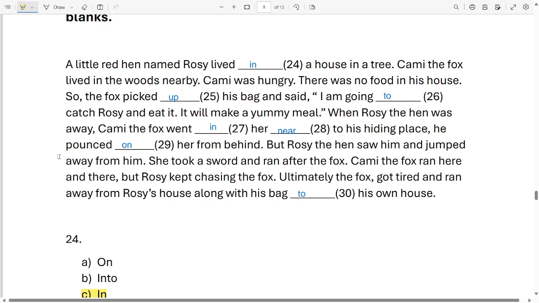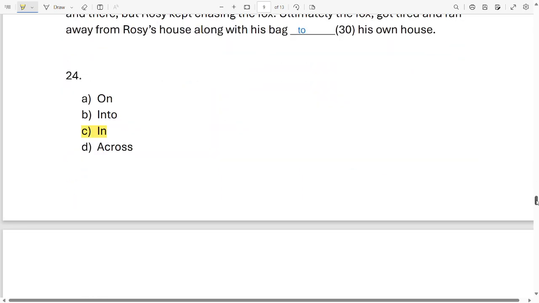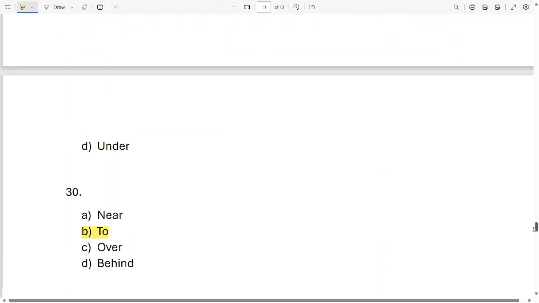When Rosie the hen was away, Cammy the fox went in her near to his hiding place. He pounced on her from behind, but Rosie the hen saw him and jumped away from him. She took a sword and ran after the fox. Cammy the fox ran here and there, but Rosie kept chasing the fox. Ultimately, the fox got tired and ran away from Rosie's house along with his bag to his own house. Passage is completed. Okay, let's move on to the next section.